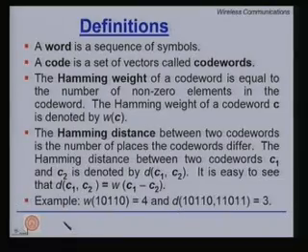Let us look at an example. Let us look at the word 10110. The weight of this is 3, because there are only 3 non-zero elements here, the other 2 are 0. So, it should be 3 here, and the distance between these two is the number of places they are different. It is different at number 2, and then it is different at number 3, and then it is different at number 5. So, it is different at 3 places. So, it should be 3, which is correct. So, the weight is 3 and the distance is also 3.